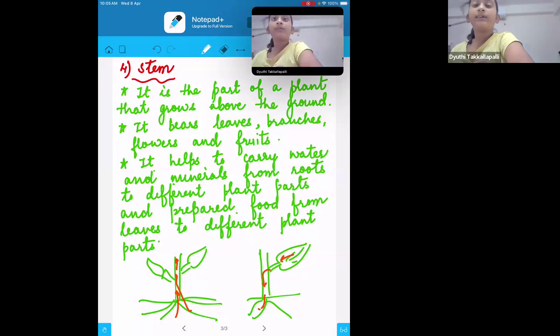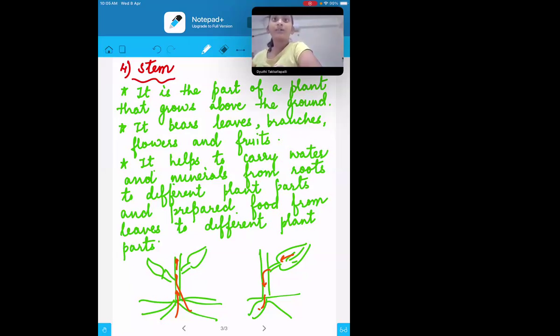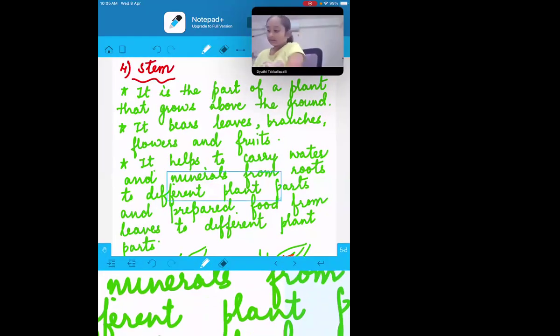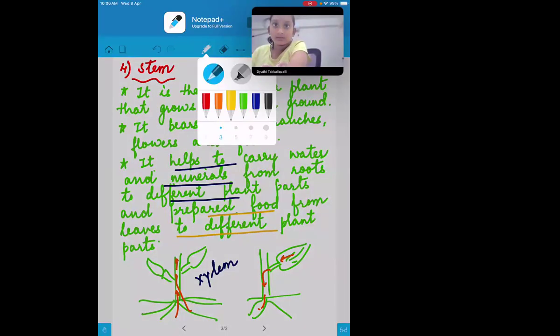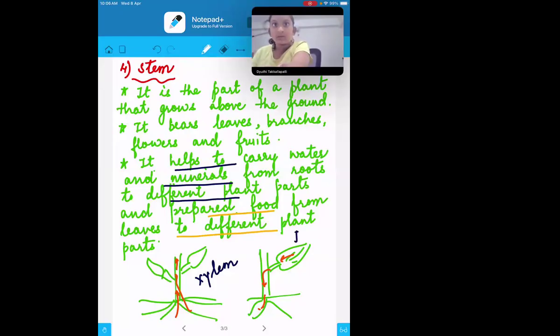Ma'am, can we write about the xylem and phloem? Yeah. Here you can mention the xylem. Wait, let me write here. I'll tell you where exactly you can write. This part, which I'm marking with the blue color, is for the xylem. And the other part, which I'm marking with the prepared food, is for the second part, called the phloem. Xylem are the tubes or tissues which help in the transportation of water and minerals. And phloem are the tubes which help in the transportation of food.